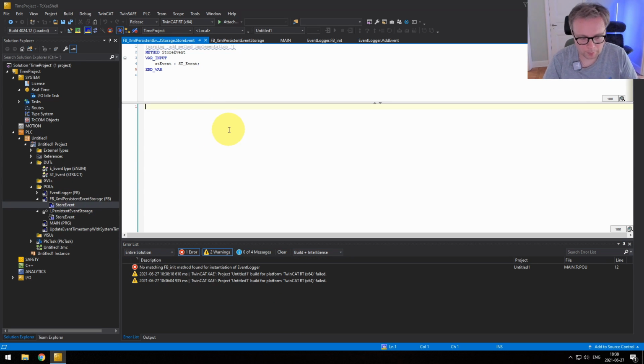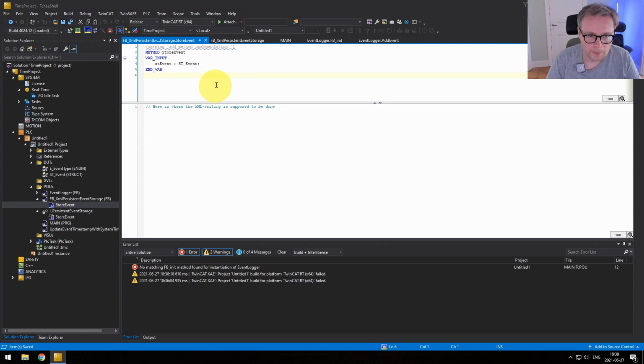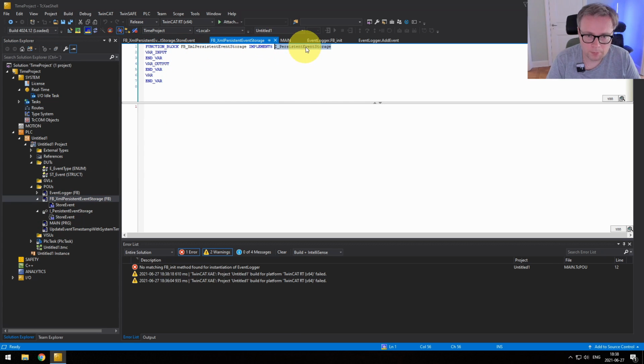However, I'm not going to do the implementation, but here is where the XML writing is supposed to be done. But we're not going to do that, not in this part. Just imagine that we have done it here. The important thing is that now we have a function block that implements this actual interface.